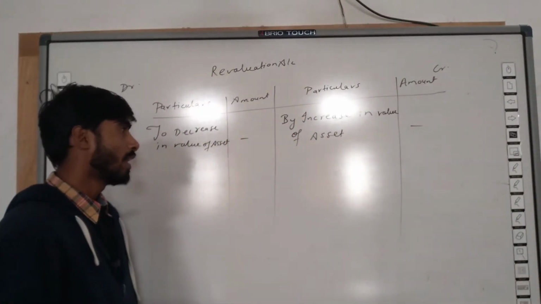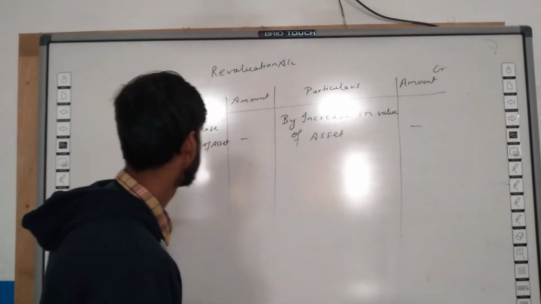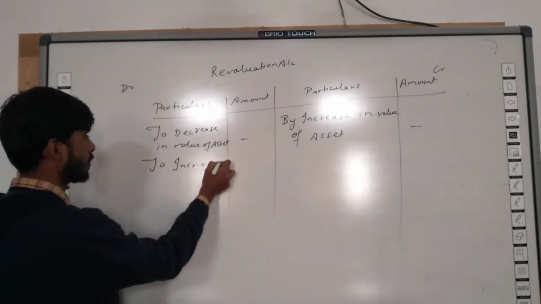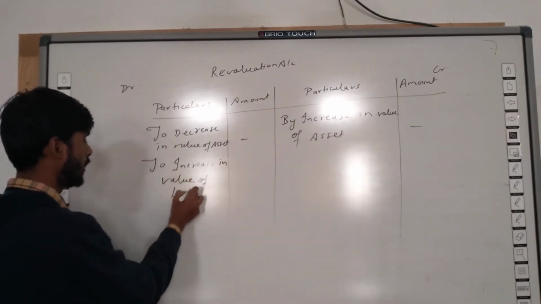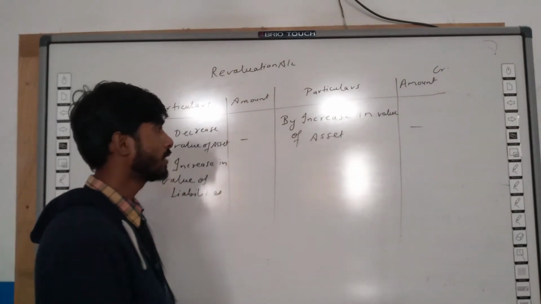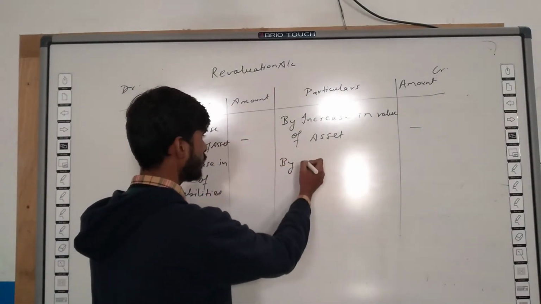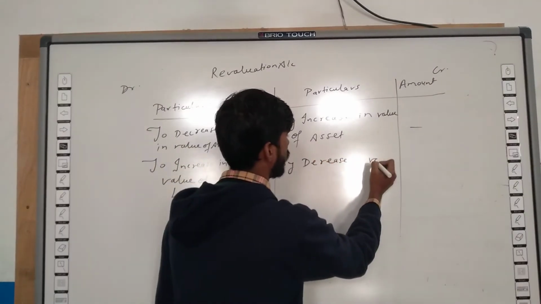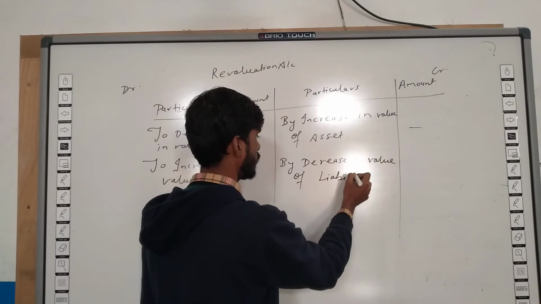Now liabilities, if value of liability increases, it will be shown on debit side of revaluation account. To increase in value of liabilities, and if value of liabilities decreases, it will be shown on credit side of revaluation account, by decrease in value of liabilities.